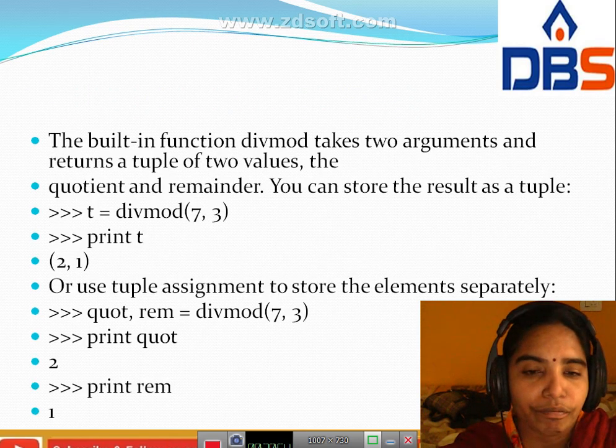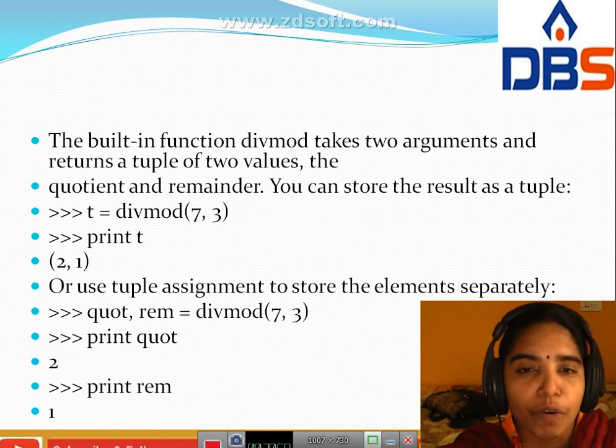Next point is the built-in function divmod. Divmod is already a built-in function, which means a predefined function. It takes two arguments and returns a tuple of two values. For example, we take the quotient and remainder. We can store the result as a tuple.